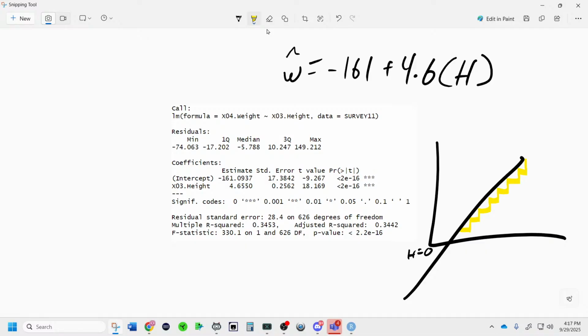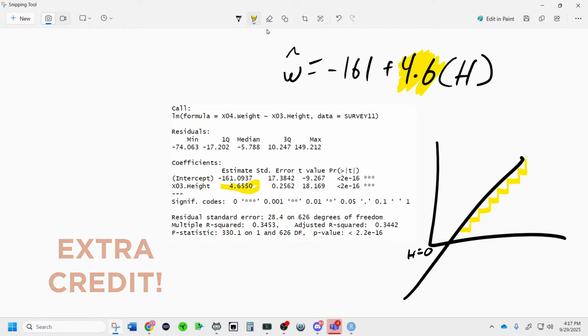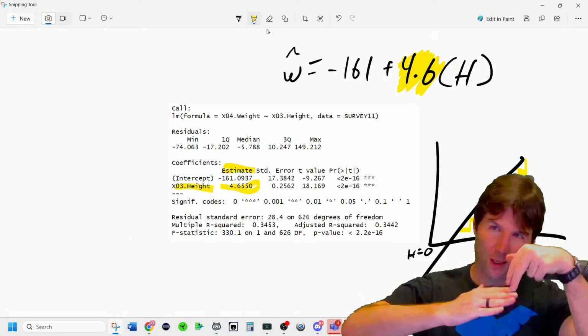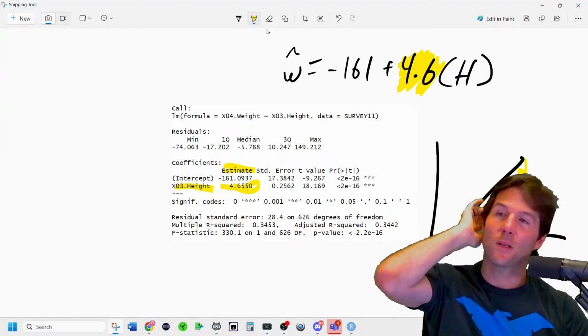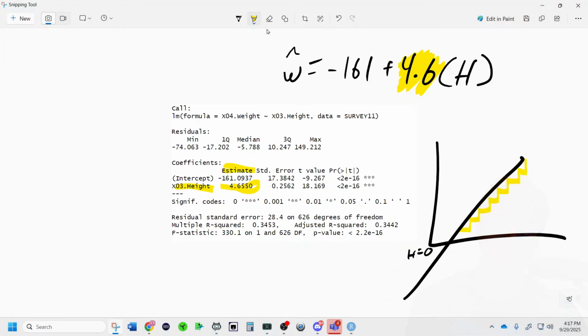Yep, you got it. Nice job. That's 5,000 right there. There's the mathematical value of the slope. Remember, it's down here with the estimate of the slope. You pinpoint it, the estimate of the slope. So that's the estimate of the slope right there. With that being the estimate of the slope, it would be what? How do we interpret it?